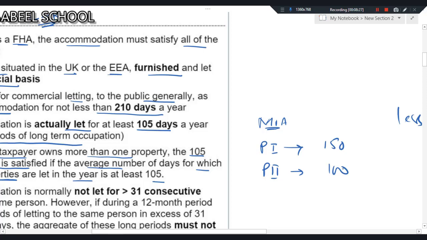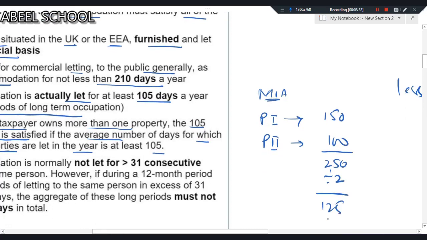Assuming in the tax year 22-23, property 1, the owner is, let's say, Mr. A, and he's also the owner of property 2. Property 1 was actually on letting for 150 days, but property 2 was on letting for 100 days. Since the owner is the same for both properties, the 105 test will be checked on an average basis. If I add both of these, I get 250 divided by 2. It becomes 125, and obviously this 125 is far greater than 105. So this 105 test is met for property 1 as well as for property 2. For 1 it is already met, but now it is met for property 2 as well.